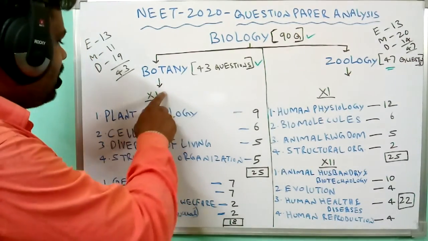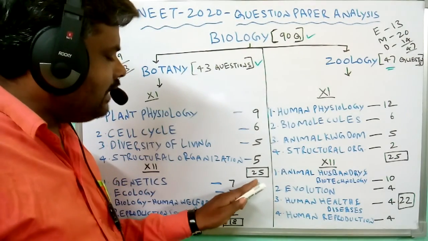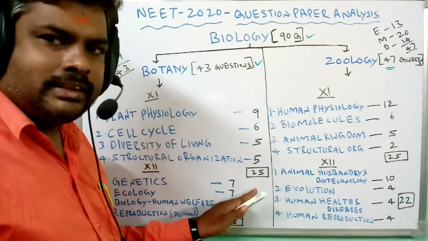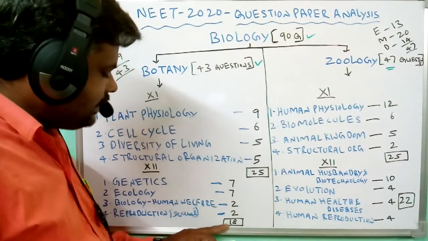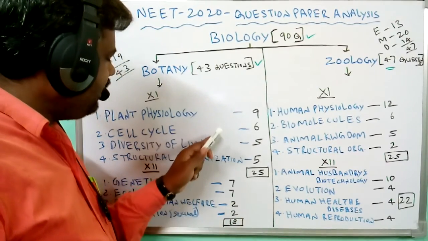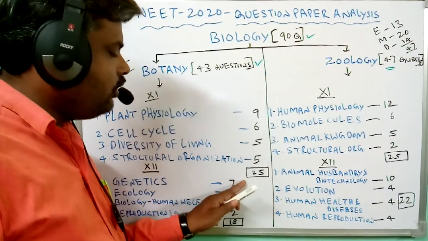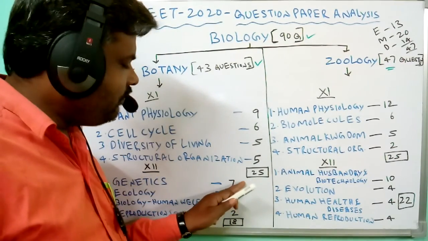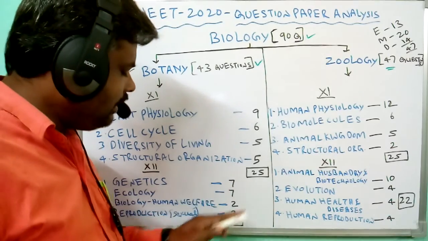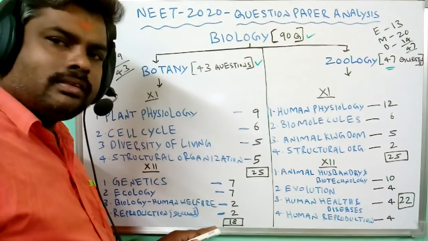In class 11th there are 25 questions, and in class 12 only 18 questions. So class 11th has more questions than class 12th.